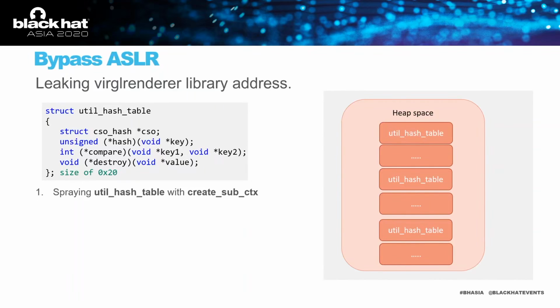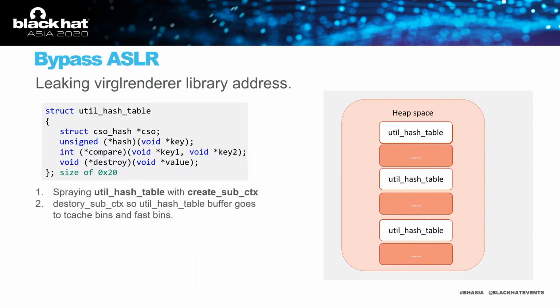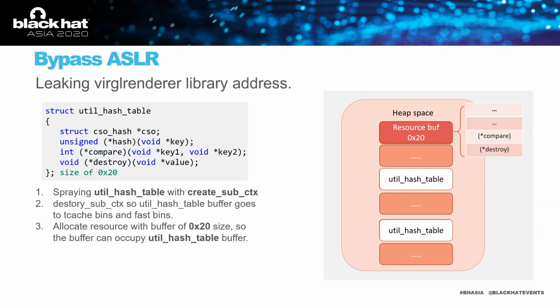First, we spread these objects over the heap with create subcontext commands. Second, we destroy all the subcontexts, and these hash tables just allocated get freed in the ptmalloc implementation of glibc. This buffer will go to tcache bins and fast bins. Third, we allocate a resource with a buffer of 0x20 size, so the resource buffer can occupy the util hash table buffer we just freed. Then we transfer the host resource buffer back to the guest machine, and finally we can read the compare function pointers from the mapped memory of the guest machine.